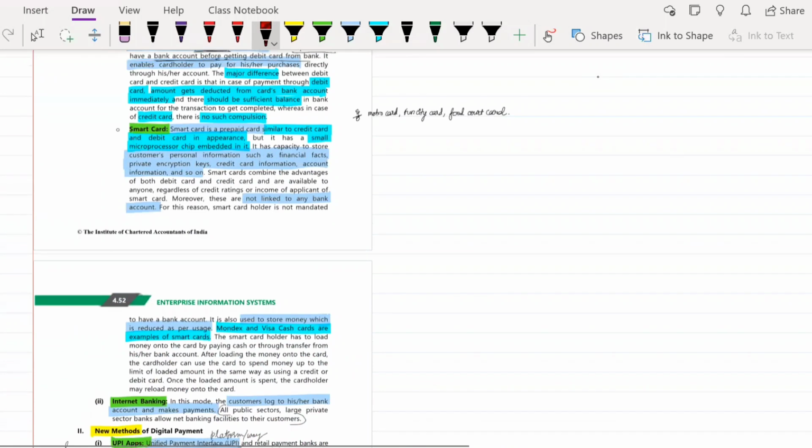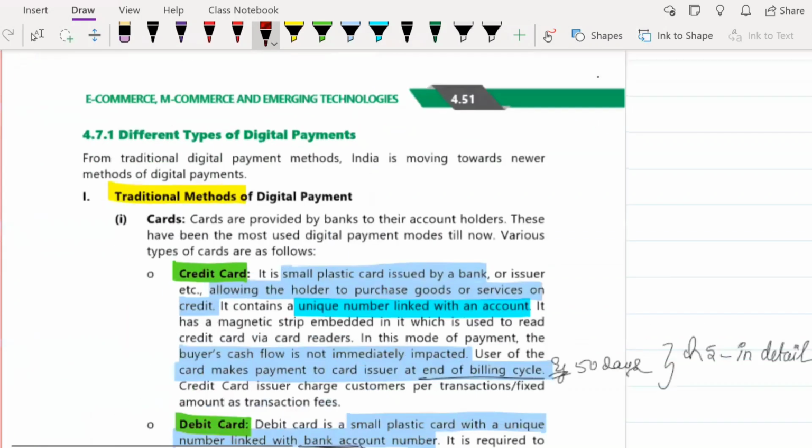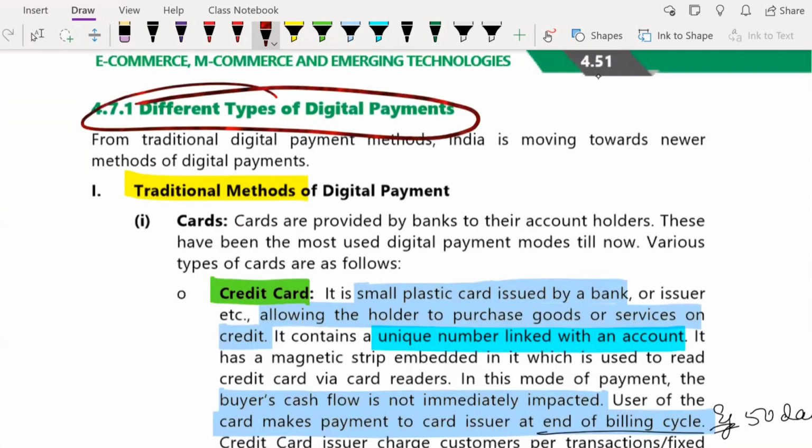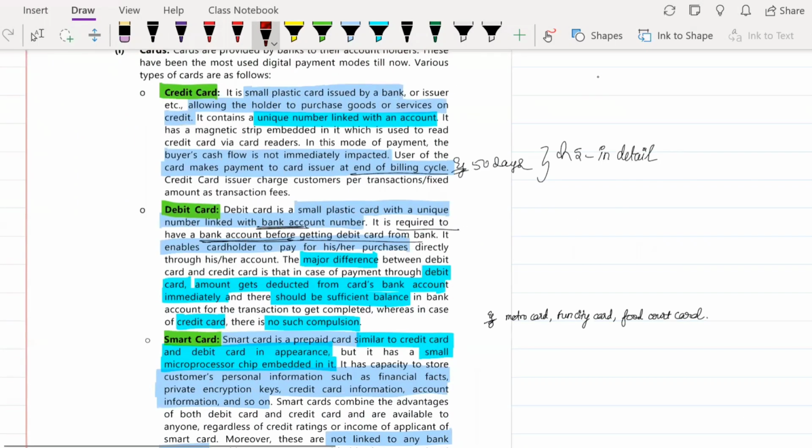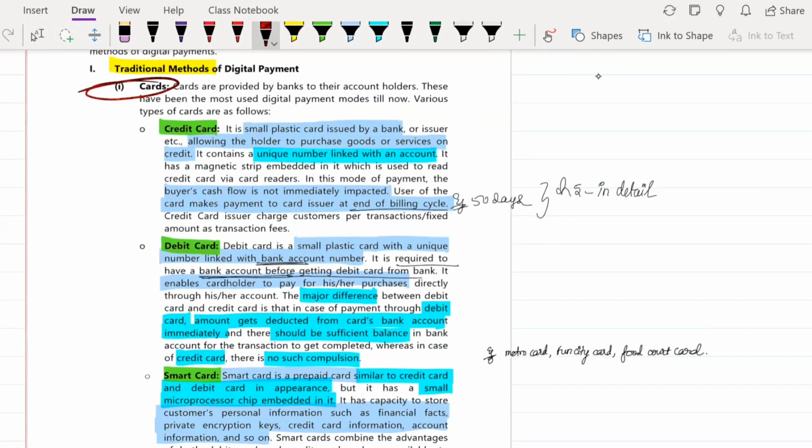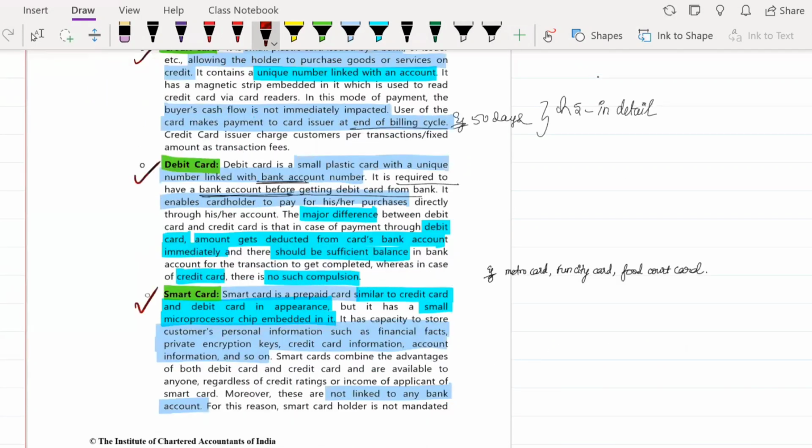Now we move on to the topic of what are the different types of digital payments. There are two. They have split it into traditional methods and modern methods. First we'll go through our traditional methods. Under the traditional method, first what you have are your cards. So you have your credit card, debit card and smart cards here.